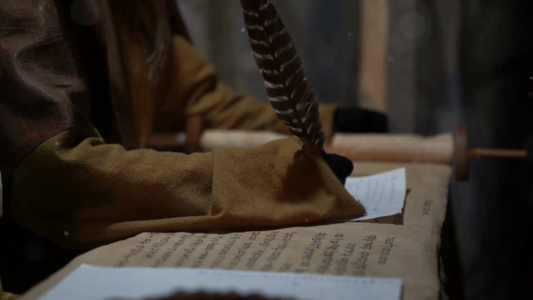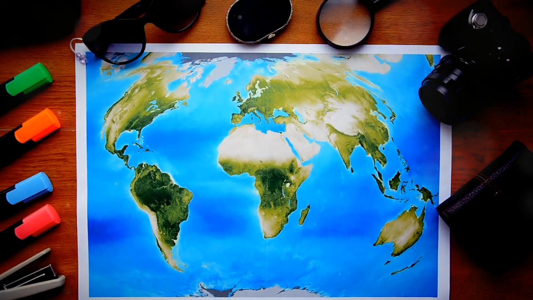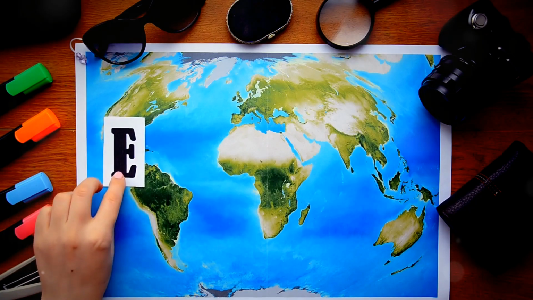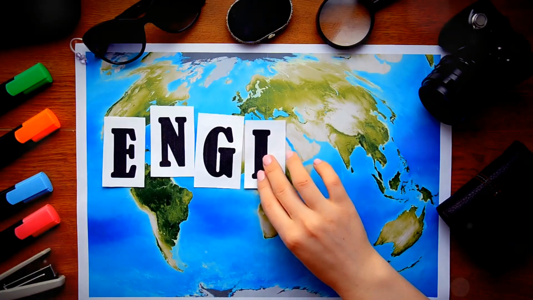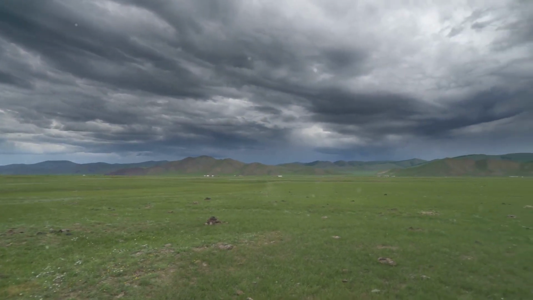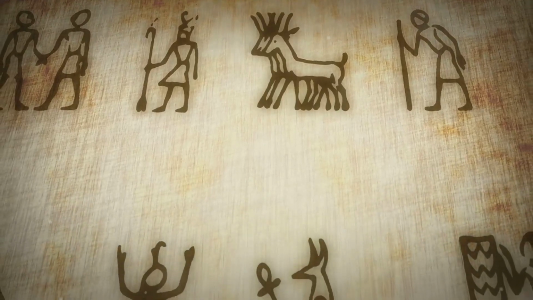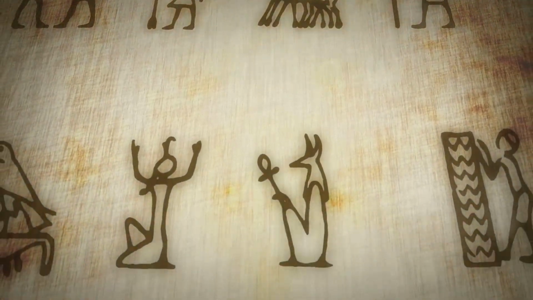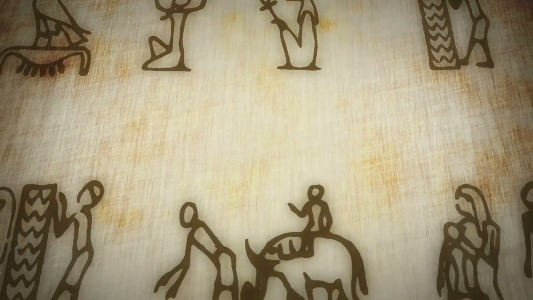Language, a cornerstone of human civilization, has a rich tapestry woven through millennia. The English language, a globally dominant force today, emerged from humble beginnings, its story an epic journey through time. To understand the fascinating history of the English language, we must first journey back to its roots, deep in the heart of ancient Eurasia. Our story begins with the Proto-Indo-European language, the ancestor of a vast family of languages spoken across Europe and parts of Asia.